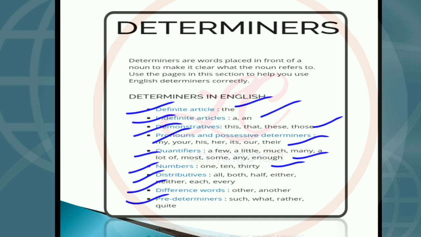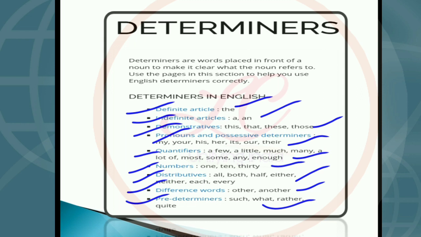Distributives are all, both, half, either, neither, each, every. These are the examples of distributive determiners. Now difference words: other and another. They are the examples of difference words in determiners. And also predeterminers: such, what, rather, quite.